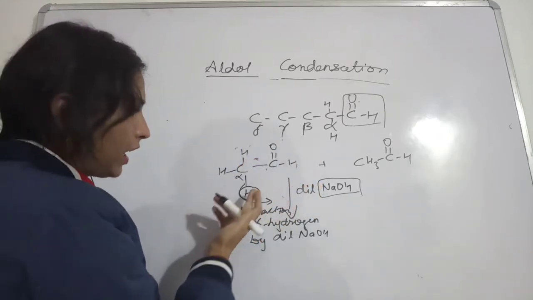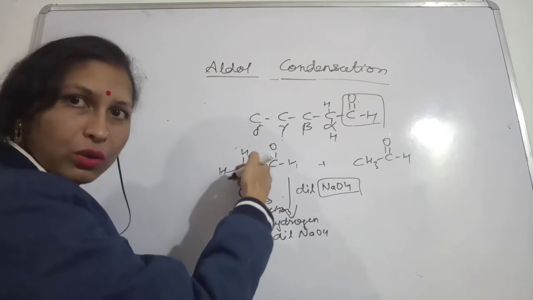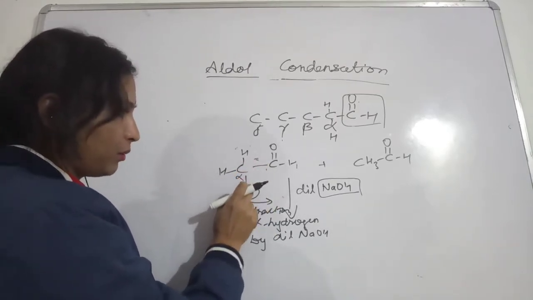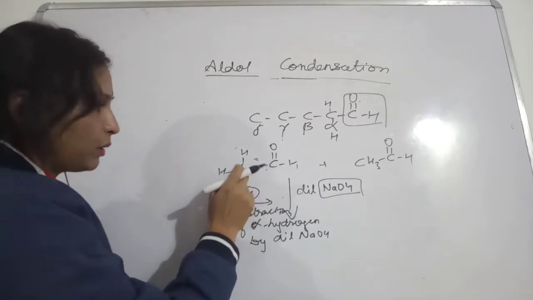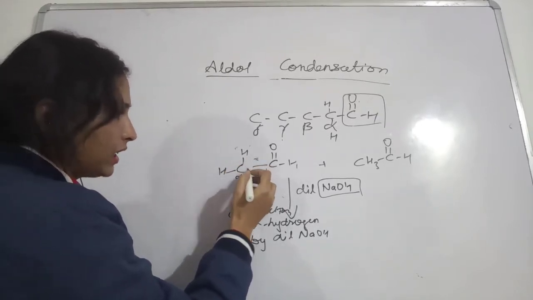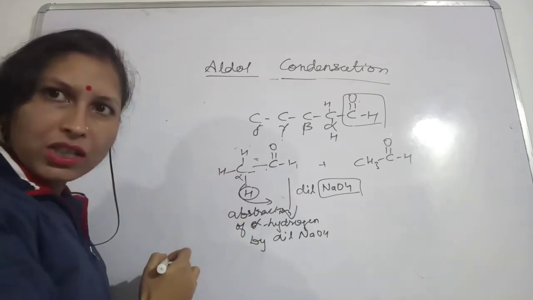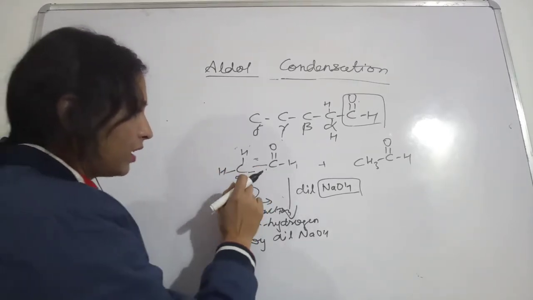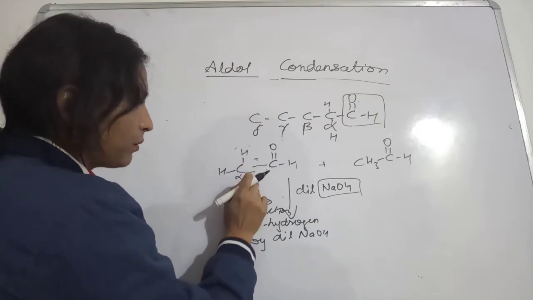Obviously the hydrogen is going to leave the electrons, the two electrons present in this bond. So these two electrons will be left with this carbon. So that is why this carbon will possess which charge? Negative charge. Okay, so this hydrogen is coming out. So H plus will be leaving and this is having negative charge.